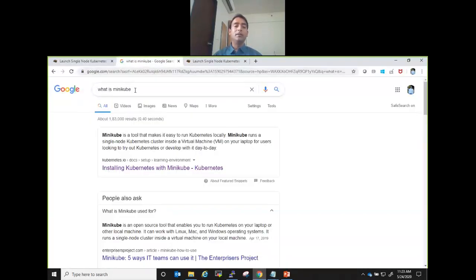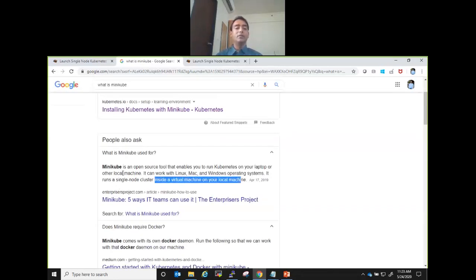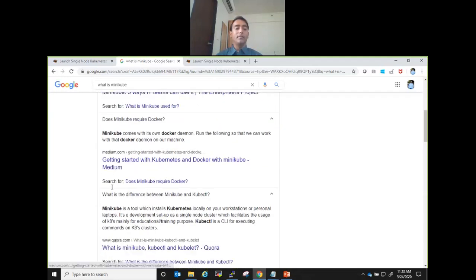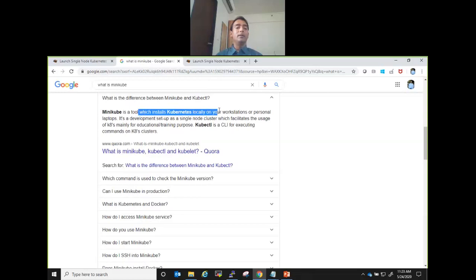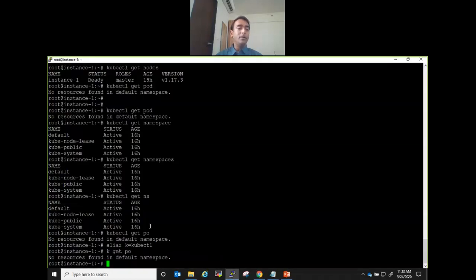If you Google and try finding out what Minikube is, it's a tool that makes it easy to run Kubernetes locally. Now you will run a single node cluster where you're scheduling pods on the master node itself. That itself is a wrong practice, but then you're not doing it for production, you're just running it for learning. So it installs Kubernetes locally on your workstation or personal laptop, and it's a development kind of setup. Fine, so that is what Minikube is. Hope it is clear. And we are seeing Minikube. Yes, Minikube supports Docker. Yeah, that's right.